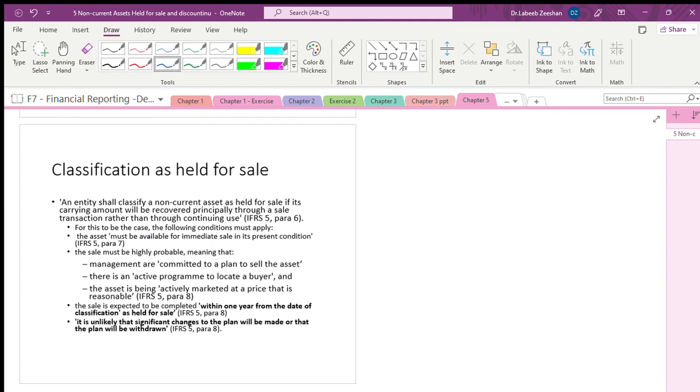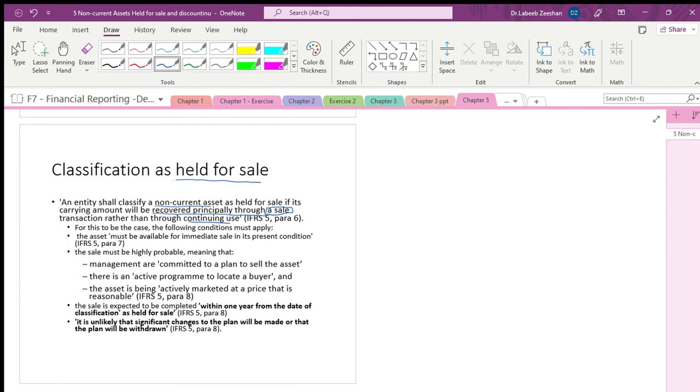Now, how are we going to classify it as held for sale? What is the definition? An entity shall classify a non-current asset as held for sale if its carrying amount will be recovered principally through a sale transaction rather than through continuing use. We are going to make it a point that we are selling it. You have to sell it, then only it is going to be treated so.